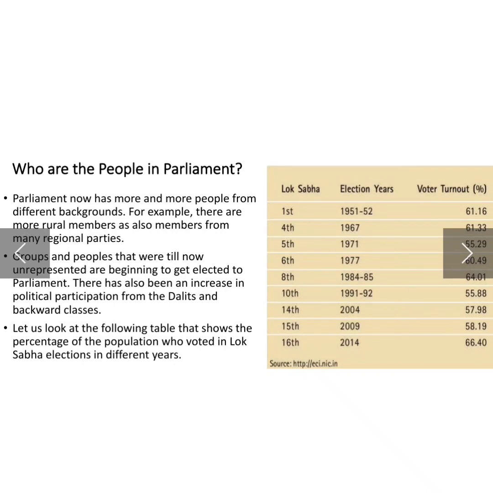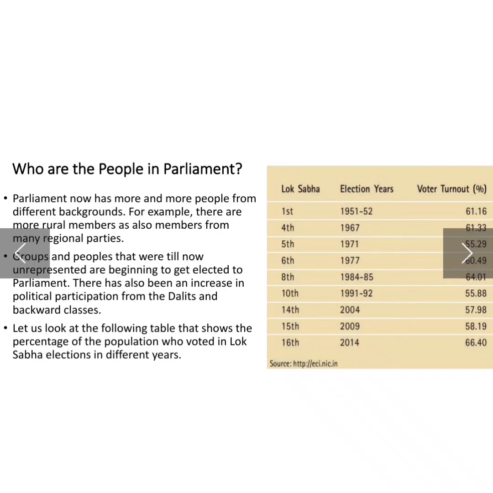There has also been an increase in the political participation of the Dalits and backward classes. So class, you can see that different people from different backgrounds are participating in the parliament. They are contesting elections and becoming members of the parliament.